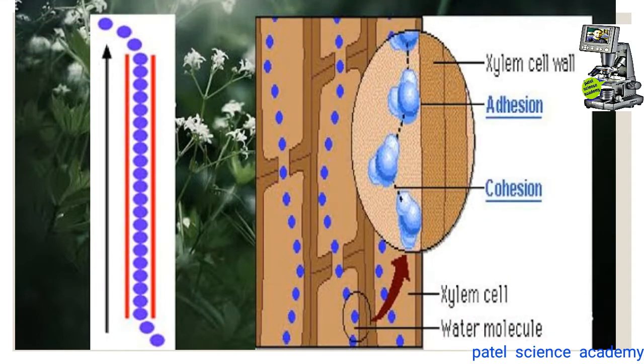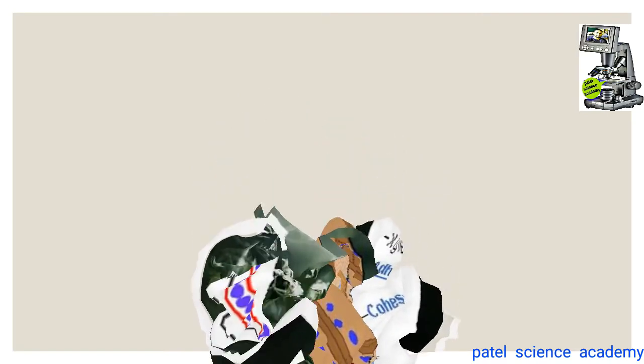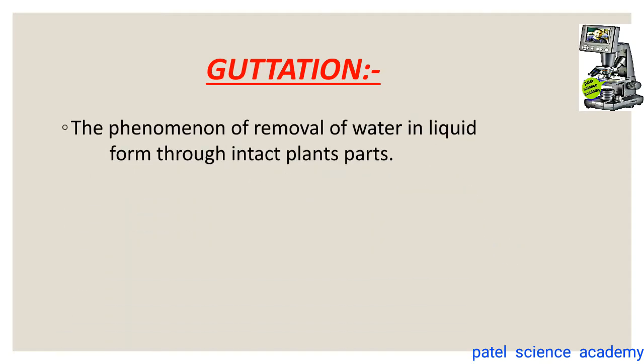So just remember two words here, adhesion force and cohesion force. I'll explain that to you. Then one more process, that is called guttation. What is called guttation? The phenomenon of removal of water in the liquid form through the intact plant parts.